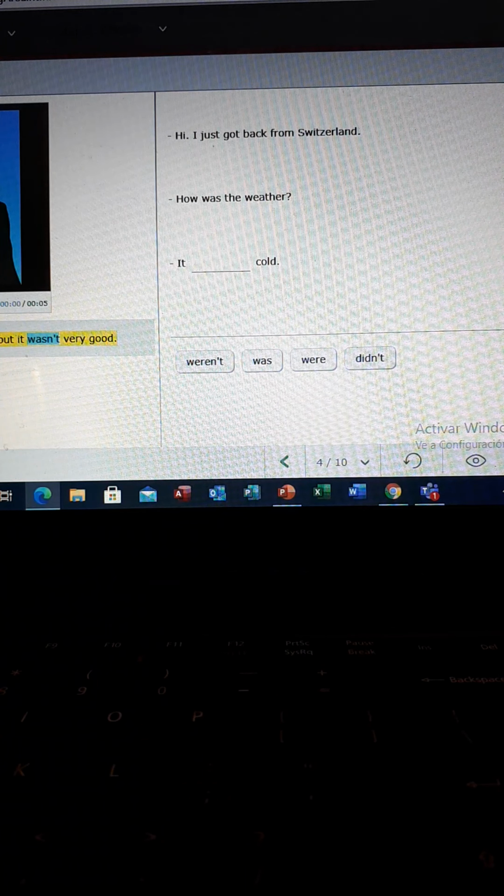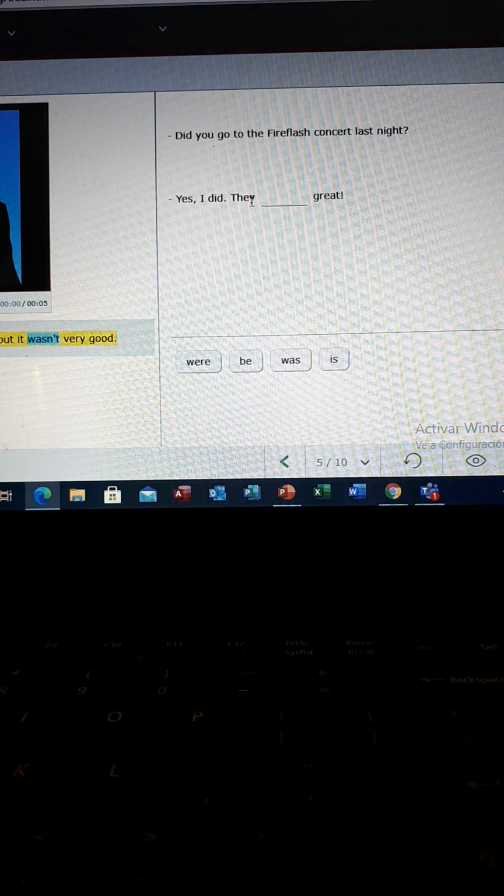This is also with the verb to be. For example, here, did you go to the Fire Flash concert last night? Yes, I did. They what? They were great, because we're talking about the concert of this group. Estuvieron genial. So you need to identify who you are talking about in the sentence or in the question.